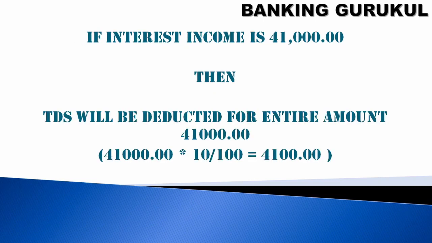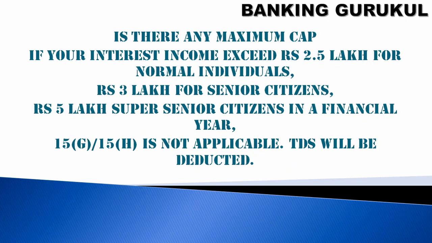Already we have discussed that if your interest is more than 40,000, TDS applies. In my example, I have taken 41,000. If TDS is 10%, then we'll deduct 4,100. But if it is 39,000, we'll not deduct any TDS. If my interest income is more than 40,000 and I get a huge amount, will TDS be deducted or not?